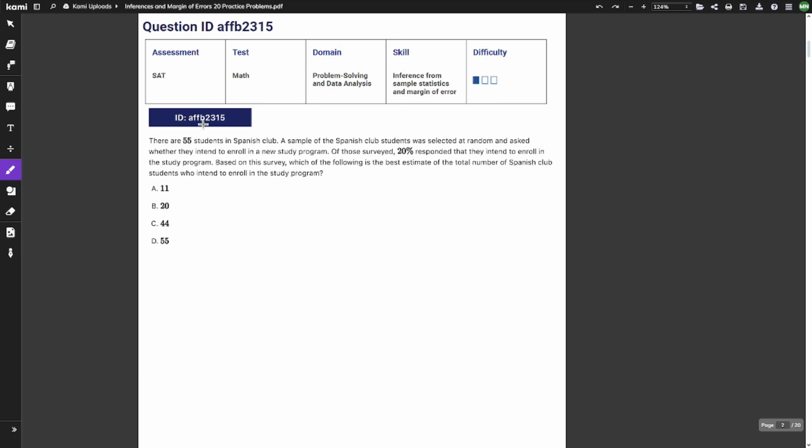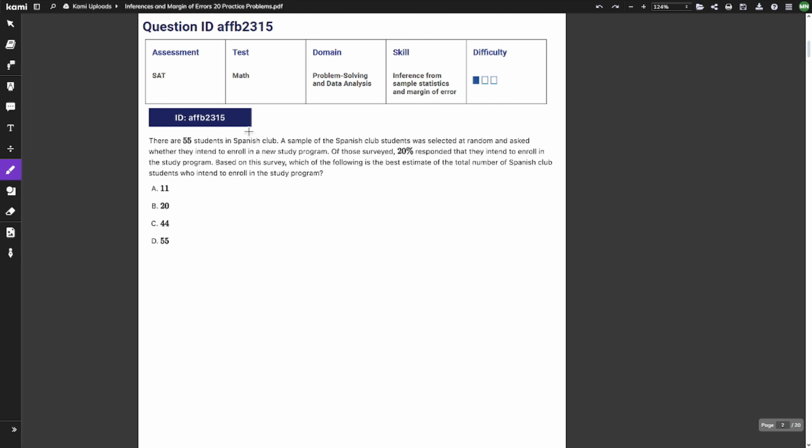Question number 2. There are 55 students in Spanish club. A sample of the Spanish club students was selected at random and asked whether they intend to enroll in a new study program. Of those surveyed, 20% responded that they intend to enroll in the study program. Based on this survey, which of the following is the best estimate of the total number of Spanish club students who intend to enroll in the study program?